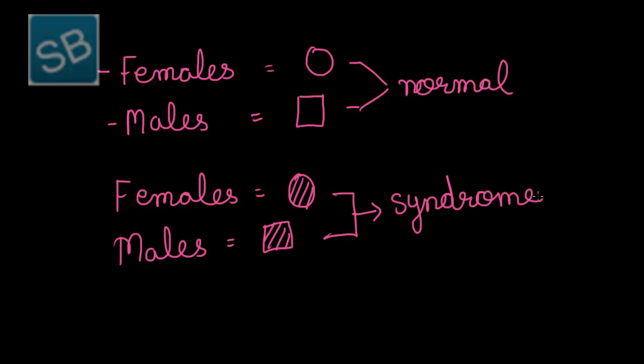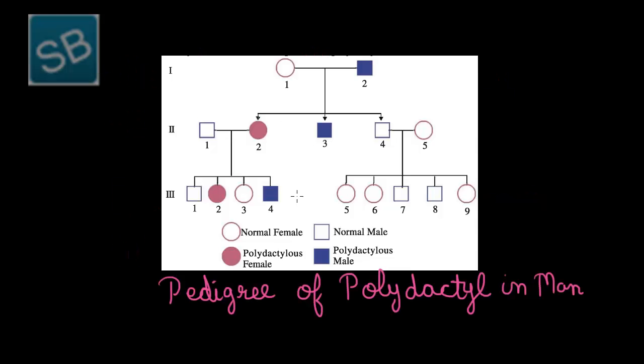So let us study the chart in detail with the help of an example. This figure represents the pedigree or the analysis chart of polydactyly in man. Polydactyly, definitely you all know, is a condition in which the man possesses extra fingers on hands or toes of their feet. So here is a pedigree analysis of such a polydactyl nature in man. As said earlier, the circle represents female and a square represents male, and the colored square or colored circle represents affected male and female respectively.